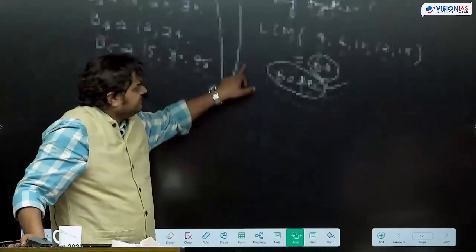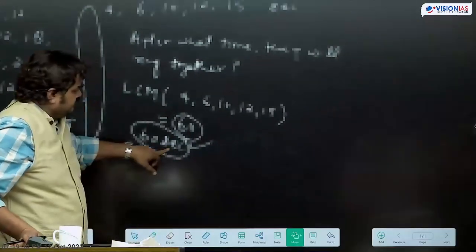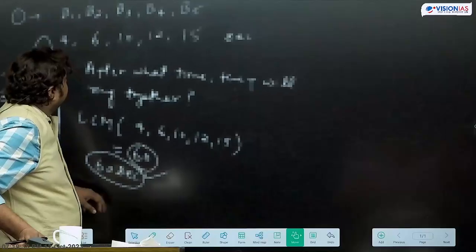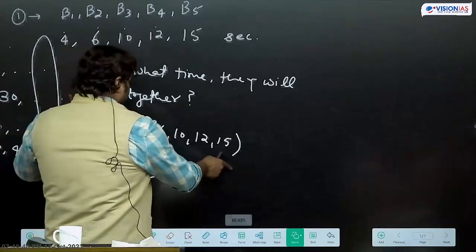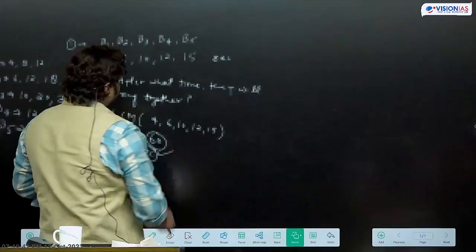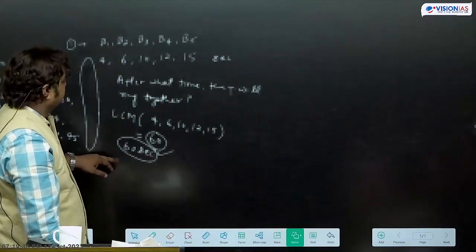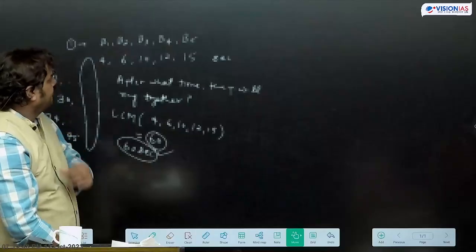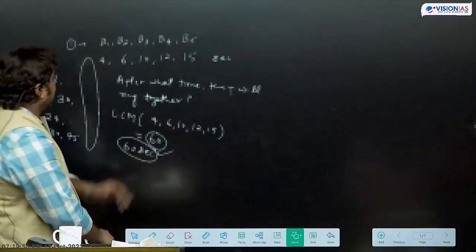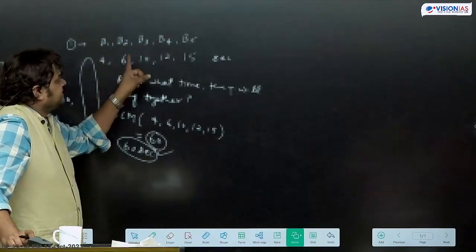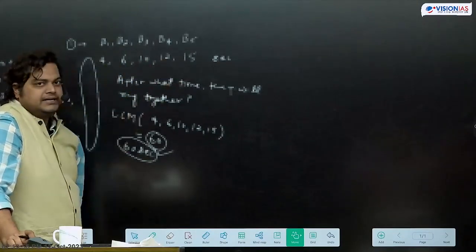Now, इसी में if I ask another question, second variation. The same question, कि 5 bells, they are ringing after 4, 6, 10, 12 and 15 seconds respectively.